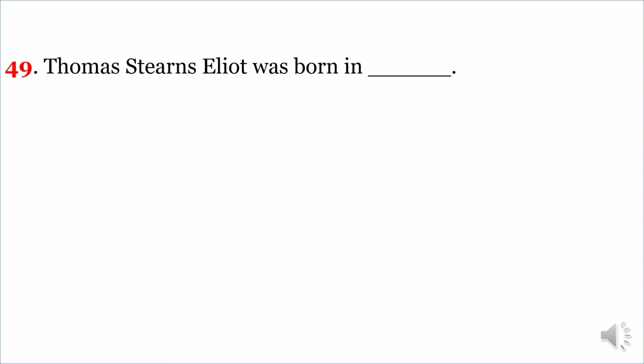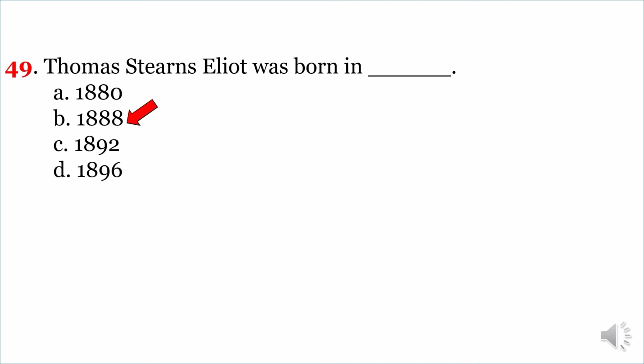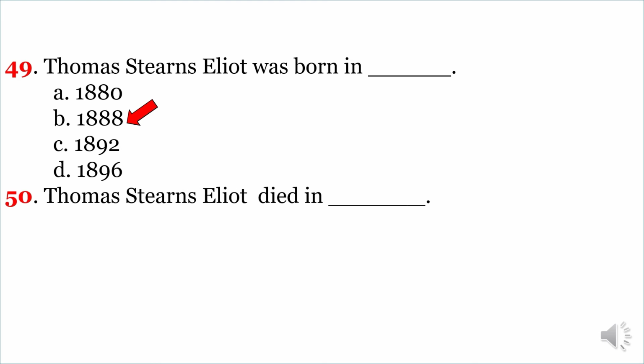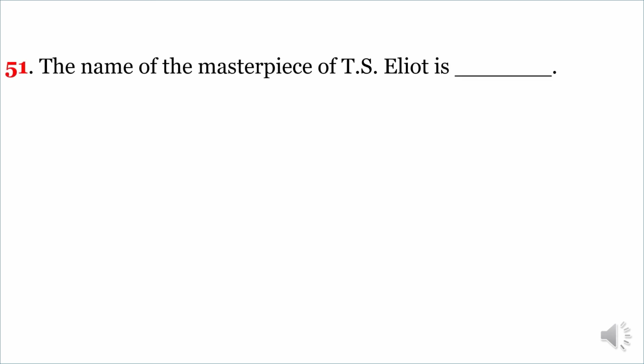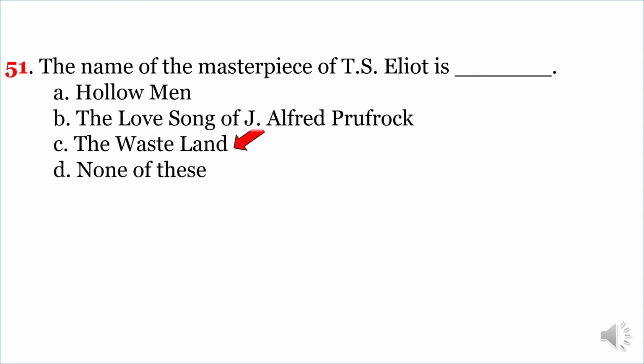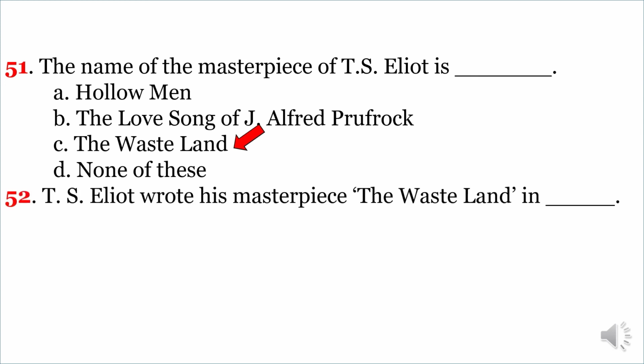Next question. Thomas Stearns Eliot was born in? The correct option is B. 1888. Another question. Thomas Stearns Eliot died in? The correct option is B. 1965. Next question. The name of the masterpiece of T.S. Eliot is? The correct option is C. The Wasteland. Another very important question. T.S. Eliot wrote his masterpiece The Wasteland in? The correct option is C. 1922.